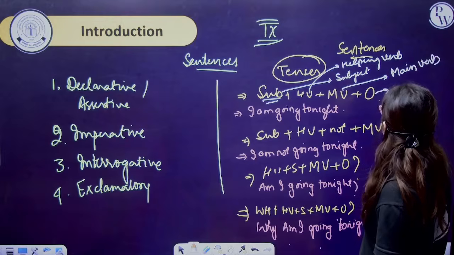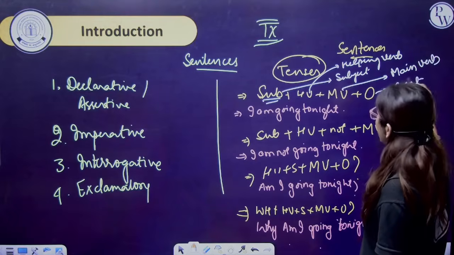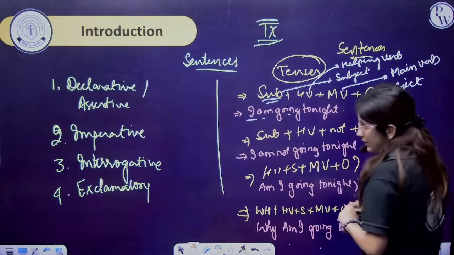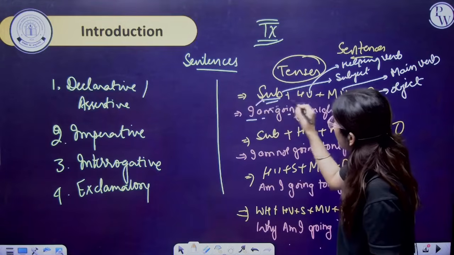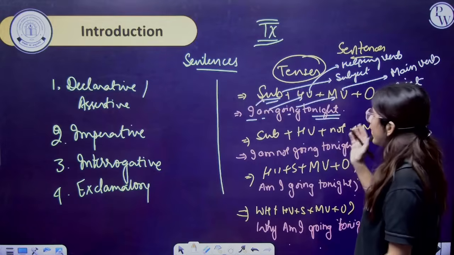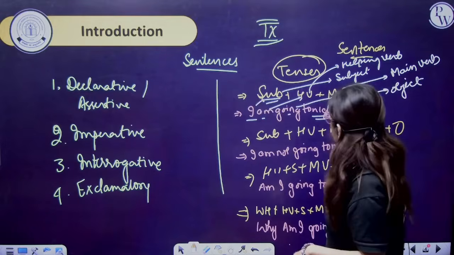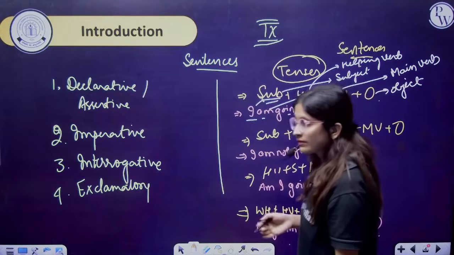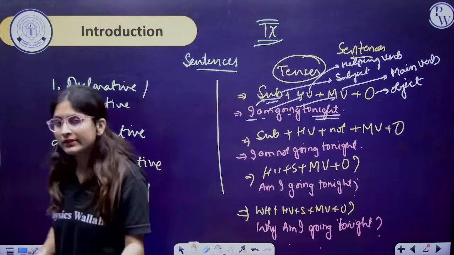And this is the object. For example, I am going tonight: I is the subject, am is the helping verb, going is the main verb, and tonight is the object, aaj raat ko. So do tell me, is this a simple sentence, yes or no?